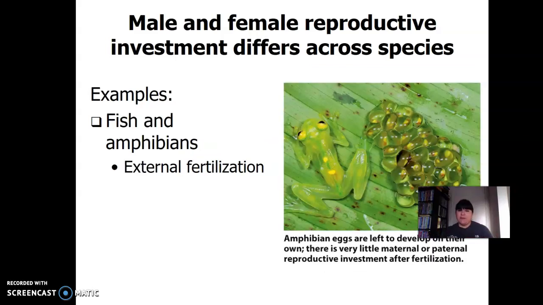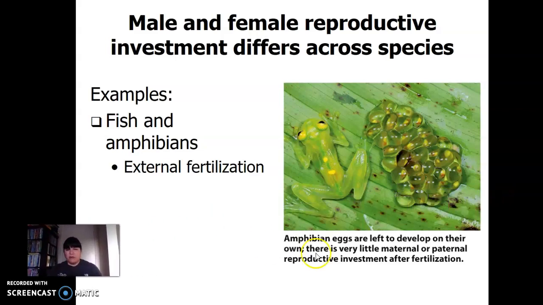Versus fish, amphibians, we can look at reptiles also. Fertilization's external. And then, like here, it depends on what kind of organism you're talking about. Maybe I'll move down here. Okay. Amphibian eggs are left to develop on their own. There's very little maternal-paternal reproduction investment. So it seems like reproductive investment is linked to energy and how much energy it takes to raise the kids, okay, or not.